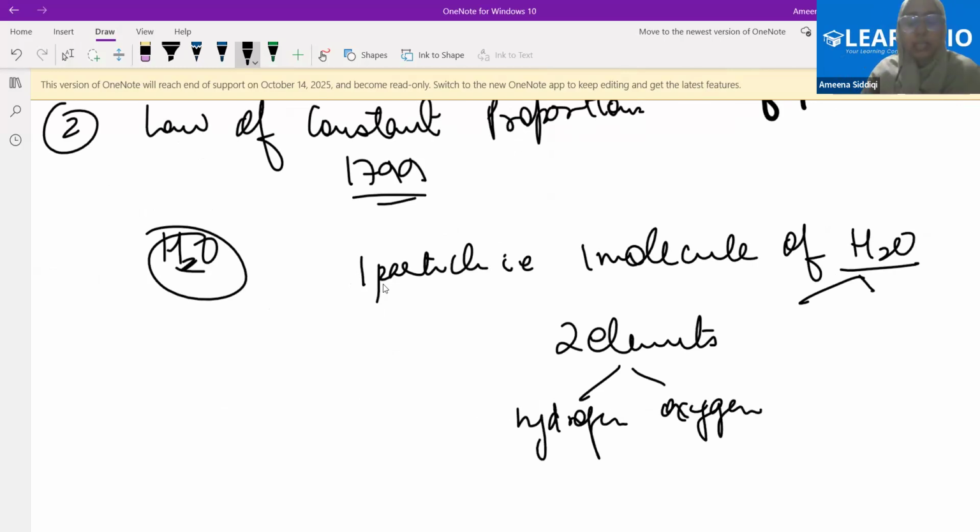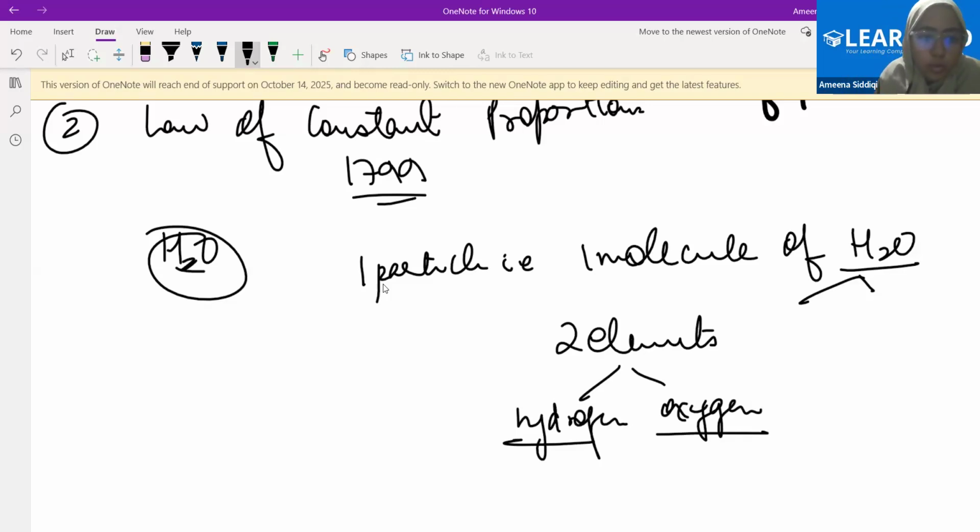Now see, the point here is that when we get a compound or a molecule, you must have studied in the second chapter that the properties of the elements are completely different. When they combine together to give you the molecule or the compound, the properties of the molecule are completely different, so it becomes a completely different particle. So what is the point here? How are hydrogen and oxygen combining together, in what ratio, in what proportion, to give you water?